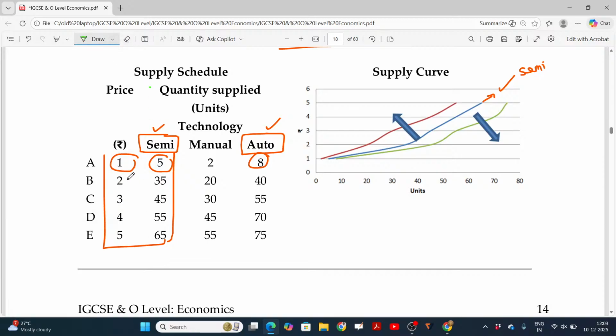If you introduce automated, then what happens here? For the same 1 rupee you can produce 8, for 5 rupees you can produce 75. It's moving from here to here. Okay, the green color. For 1 rupee the quantity supplied is 8, for 5 rupees the quantity supplied is 75. This green color is production using the automated machines, and the entire curve shifts to the right side. This will be called increase in supply, sorry, increase in quantity supply.